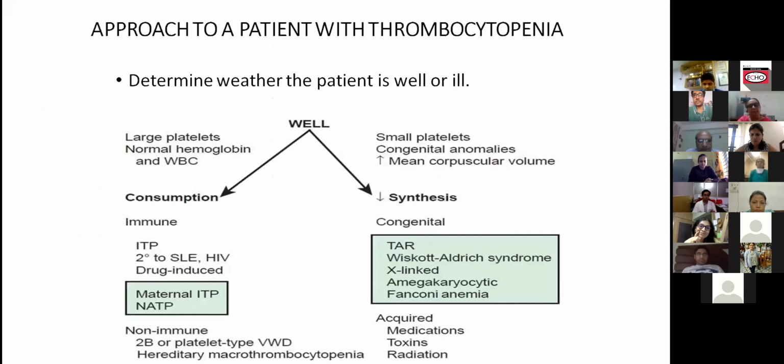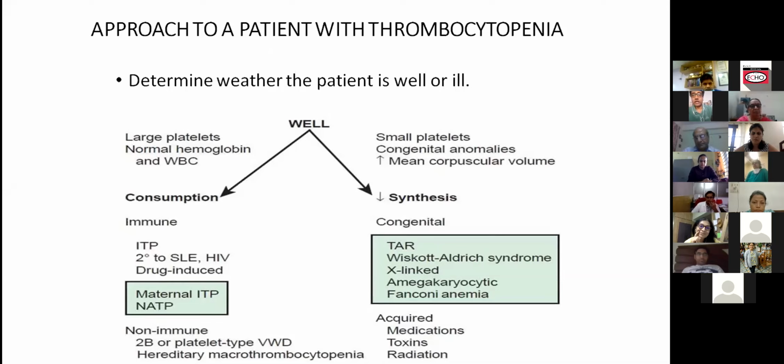So how do we approach a patient with thrombocytopenia? First of all, we have to determine whether the patient is well or ill. If the patient is well, then it would be because of increased consumption or decreased synthesis. If the patient has thrombocytopenia because of increased consumption, the patient will have large platelets, normal hemoglobin, and normal WBC. The causes could be immune, which could include ITP, or it could be secondary to SLE, HIV, or drug-induced. It could be maternal ITP or neonatal ITP, or non-immune causes like platelet type von Willebrand or hereditary macrothrombocytopenia could be the cause.